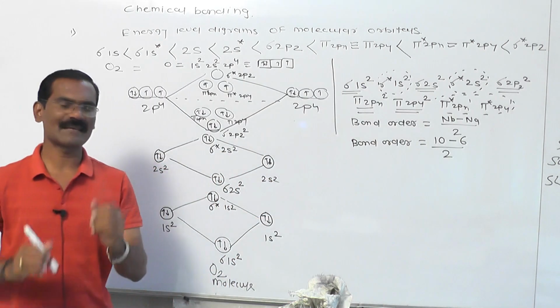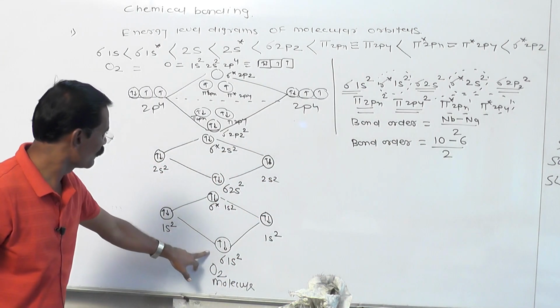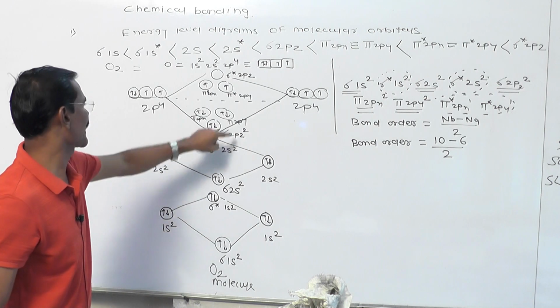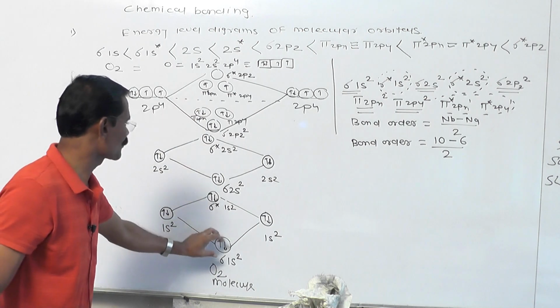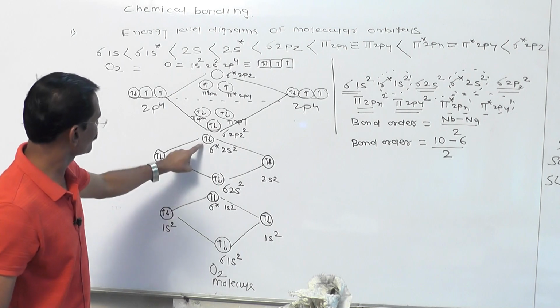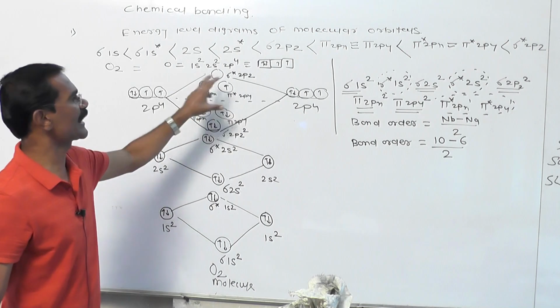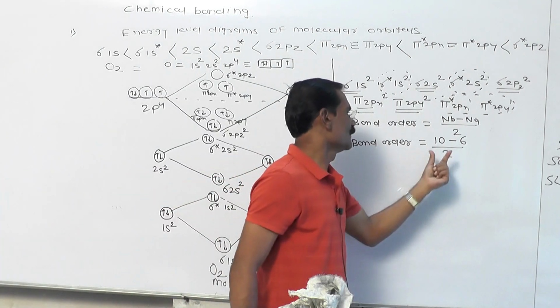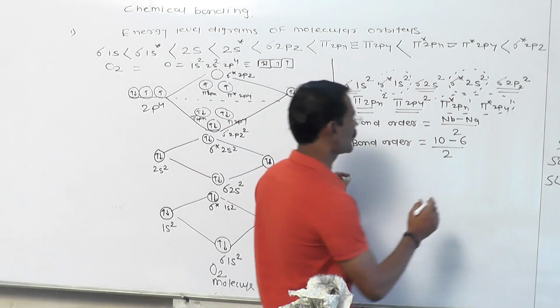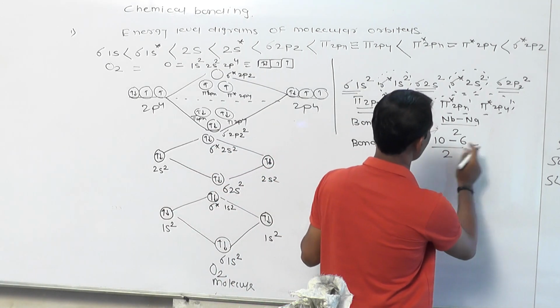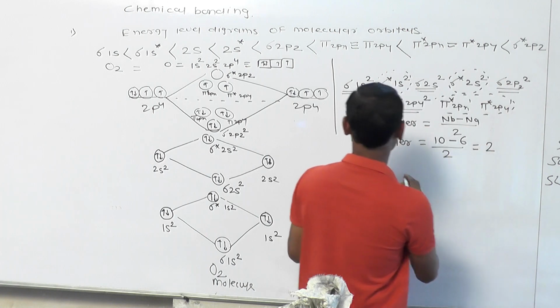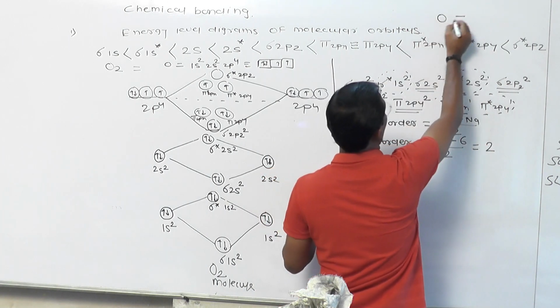What is the meaning of 10 minus 6? This is bonding 2 and bonding 6 electrons, 6 plus 2 is 8, 8 plus 2 is 10. Anti-bonding 2 plus 2 is 4, and only 2 electrons are present. Total electrons present in anti-bonding is 6. Therefore 10 minus 6 divided by 2 is equal to 2. Therefore in the oxygen molecule 2 bonds are there.